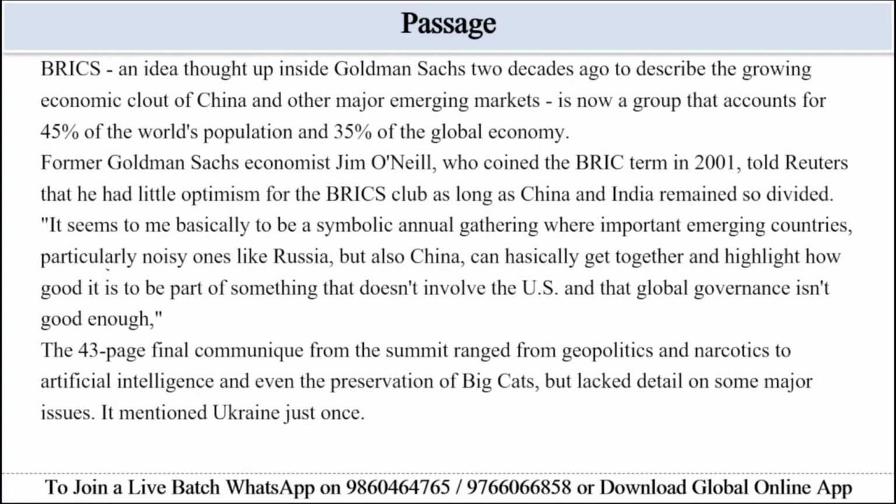The 16th BRICS summit held in Russia highlighted efforts to improve ties between India and China after years of border tensions. Prime Minister Narendra Modi and Chinese President Xi Jinping met formally for the first time in 5 years. Following a border resolution agreement, Russia used this platform to show that the West had failed to isolate it over the Ukraine conflict. The summit also discussed an alternative payment system to reduce dependence on the US dollar. Though no specific details or timelines were shared, BRICS, comprising Brazil, Russia, India, China and South Africa, today represents 45% of the world's population and 35% of global GDP.